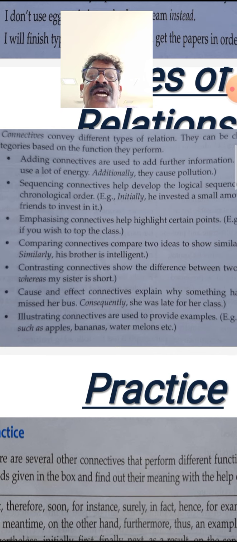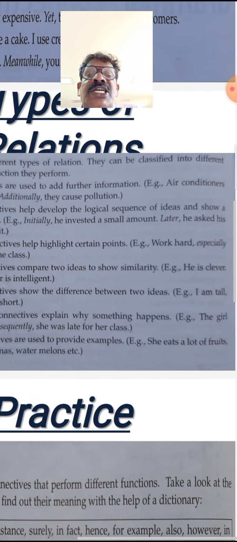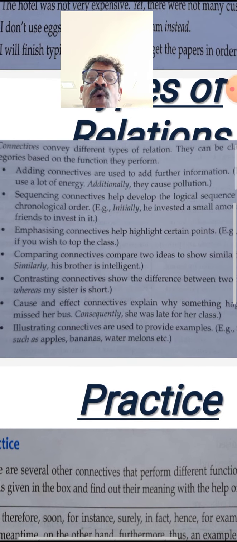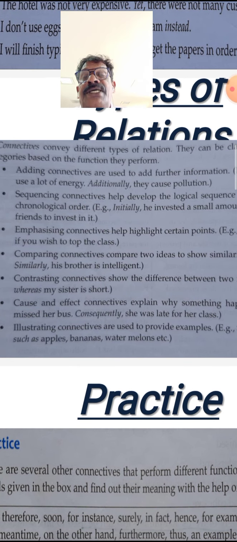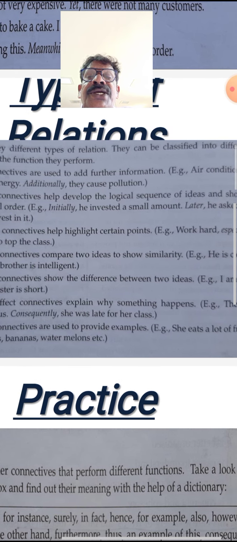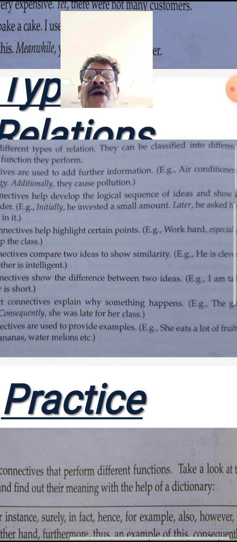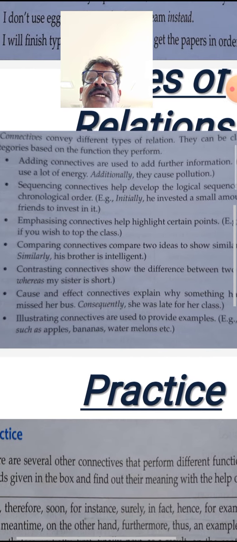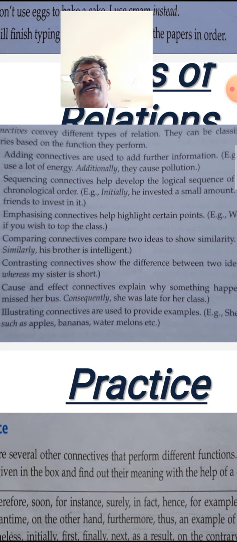And now look at the second one. Sequencing connectives help develop the logical sequence of ideas and show chronological order. How? Example, initially he invested a small amount. Later he asked his friend to invest in it. So this is logical sequence.